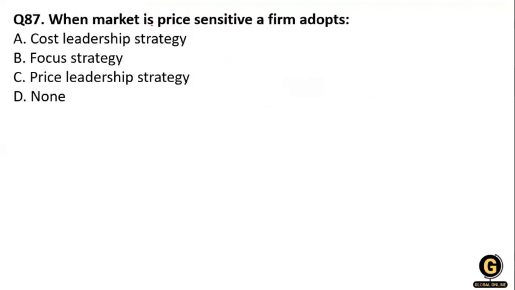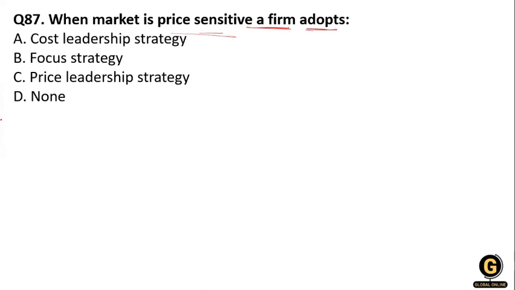So next question, which is on your screen: when the market is price sensitive, what do firms adopt? Either option number one, cost leadership strategy, focus strategy, price leadership strategy, or none of the above. Okay, so what is that?